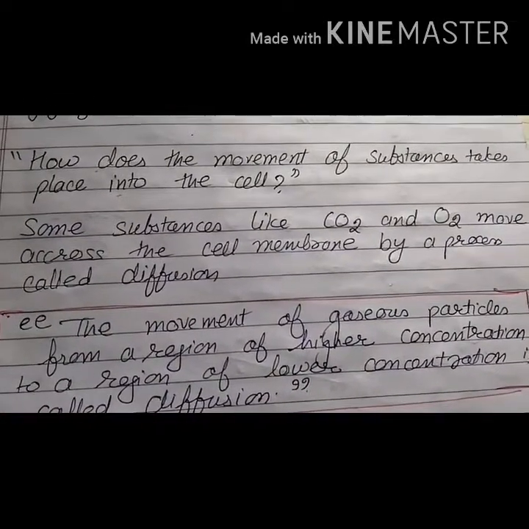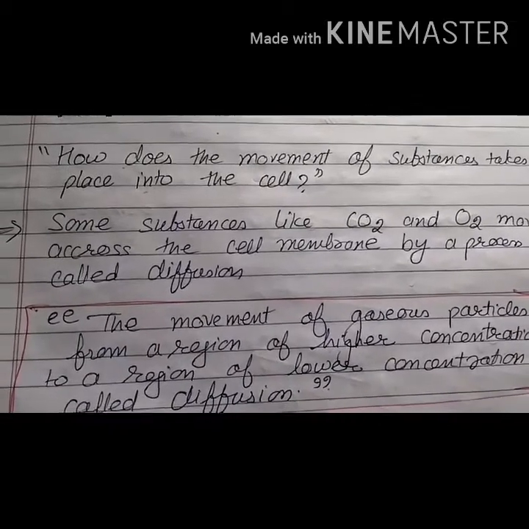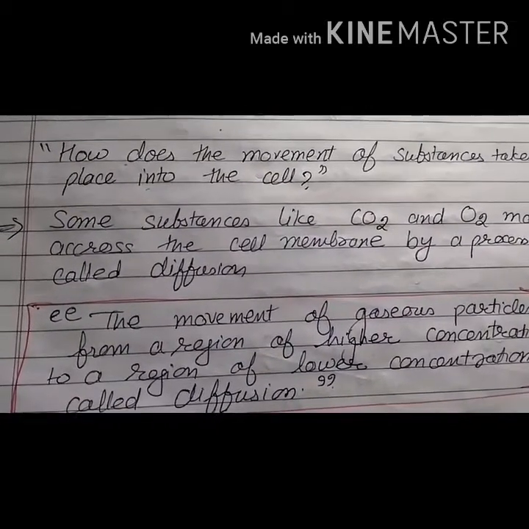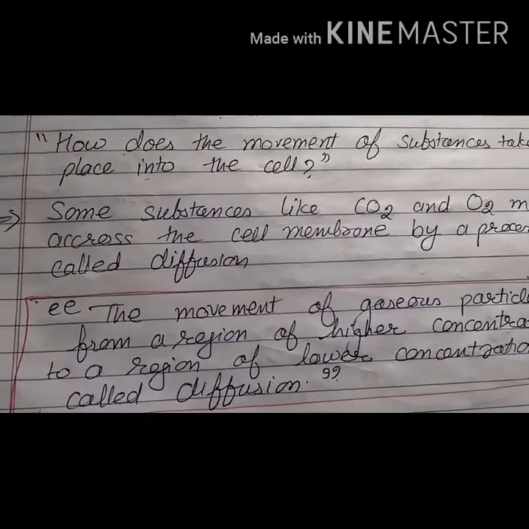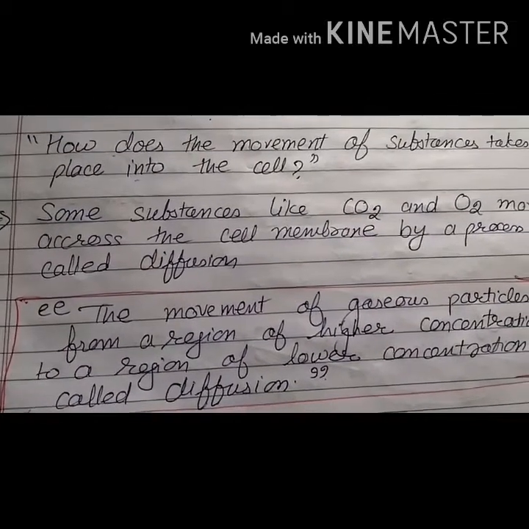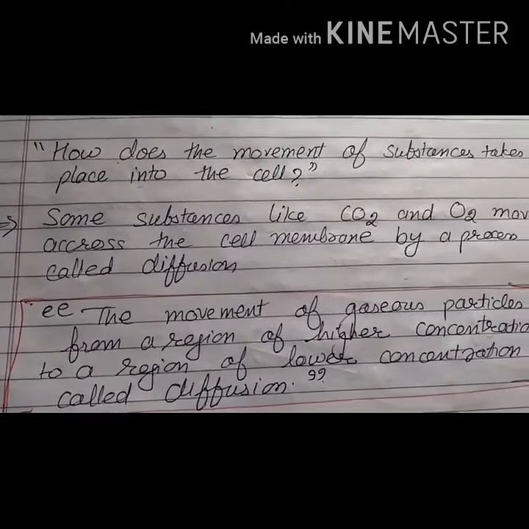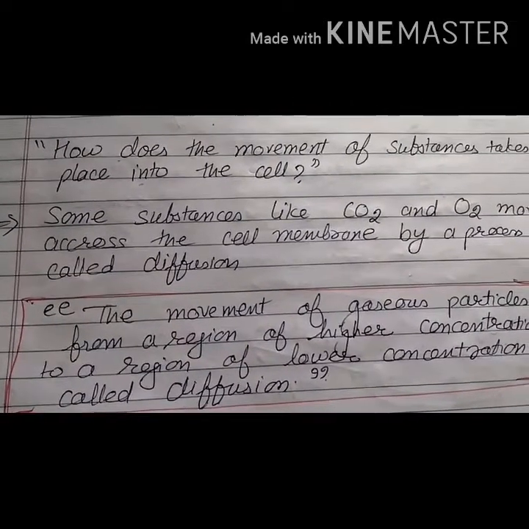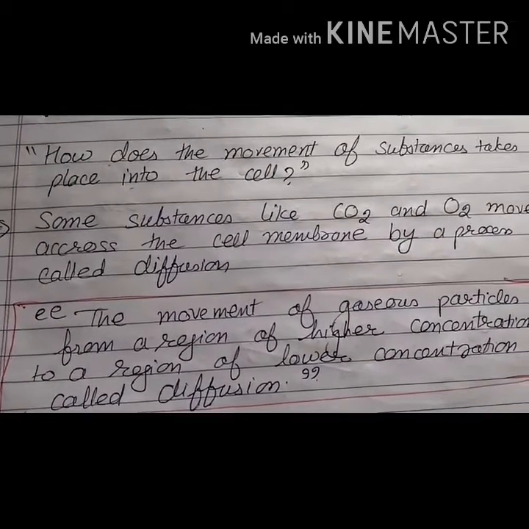Now our next topic, a very important question can be asked. How does the movement of substances take place into the cell? As you have studied earlier, the plasma membrane is also called the selectively permeable membrane. It means it allows some particles or some material to pass through it, whereas it does not allow the other materials to pass through it. Now, how do these substances or particles move across the membrane? So there are two main processes.